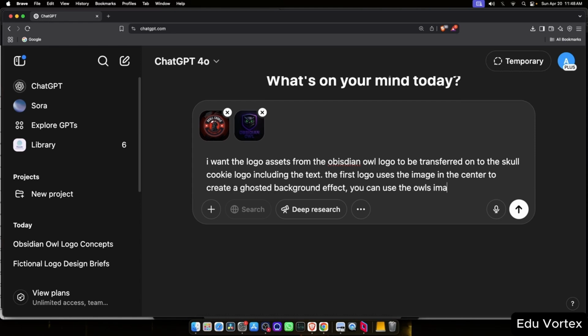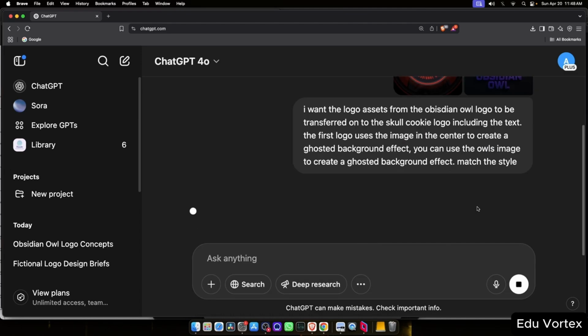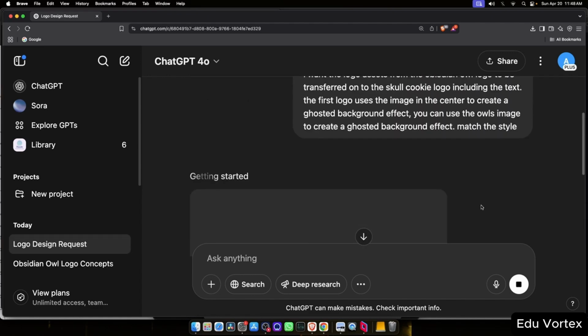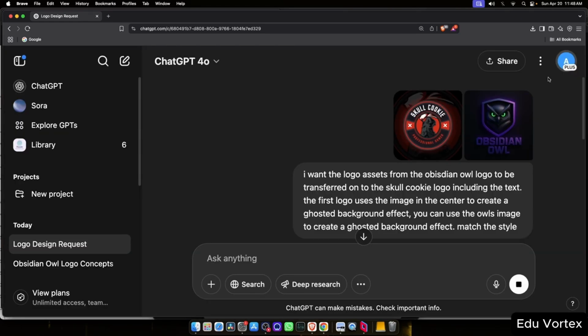Another important detail is the ghosted background effect in the original image. We'll ask ChatGPT to include a similar ghosted background in our new logo to match that layered, textured look. Now the image generation is in progress. For reference, here again are both logos side by side. This helps guide the AI in understanding the visual transition we're aiming for.